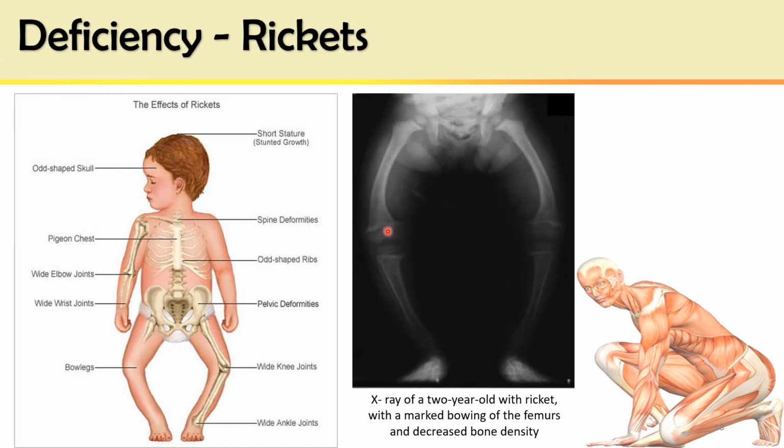So this is the radiological presentation showing incomplete mineralization of the bones in the 2-year-old child, showing radio-opacity in the upper bones and radiolucency, showing demineralization or incomplete mineralization, in the lower ends of the femur.